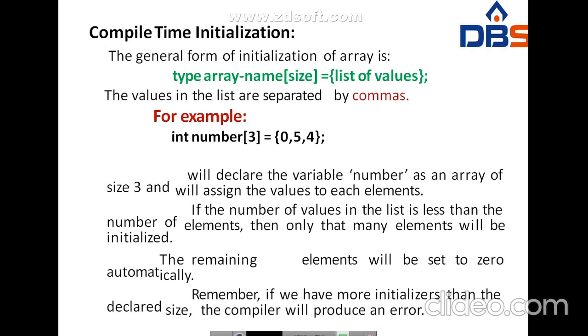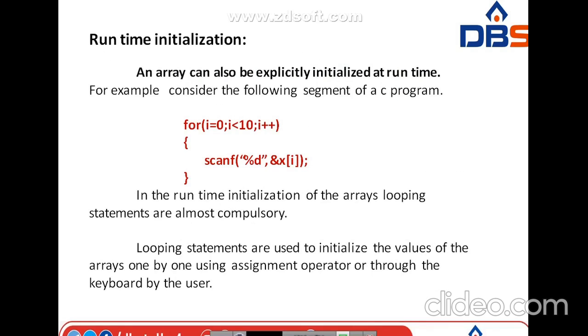Next one is runtime initialization. An array can be initialized explicitly at the time of run. For example, consider one simple code: for i equal to 0, i less than 10, i plus plus, scanf %d &x[i]. Here, in runtime initialization of an array, looping statements are almost compulsory.